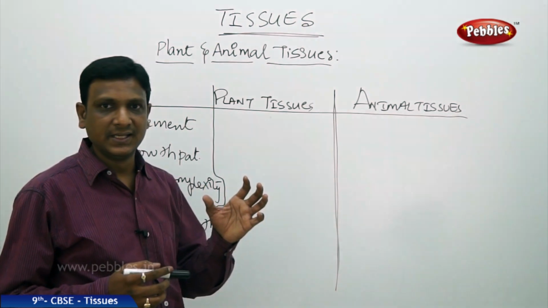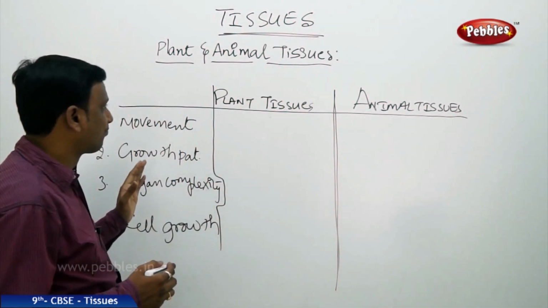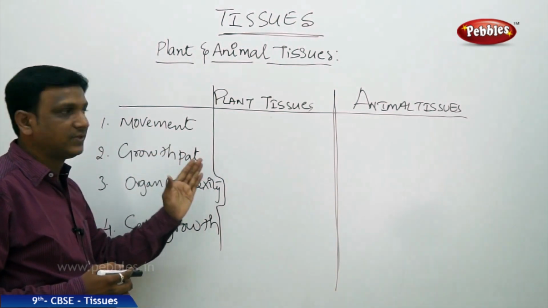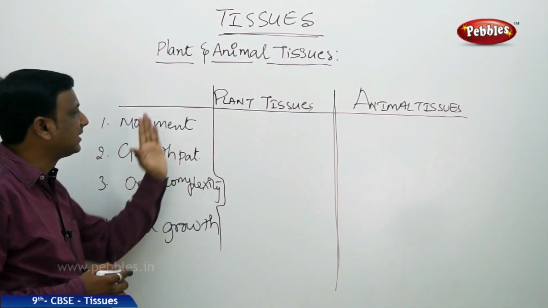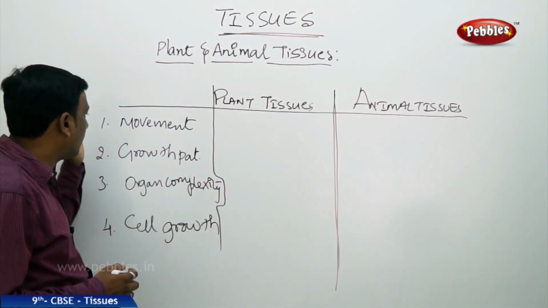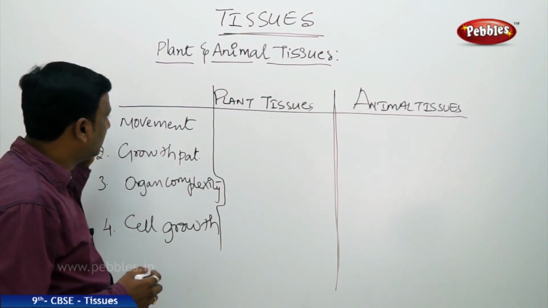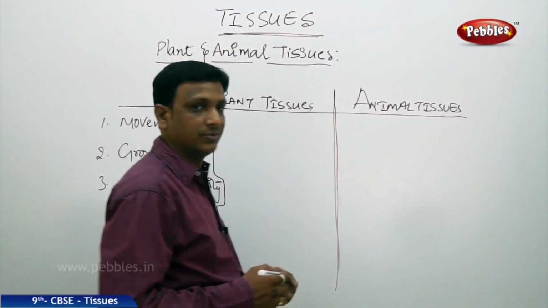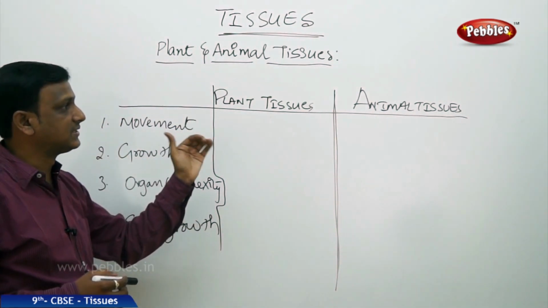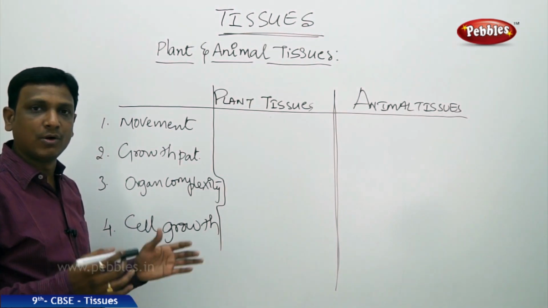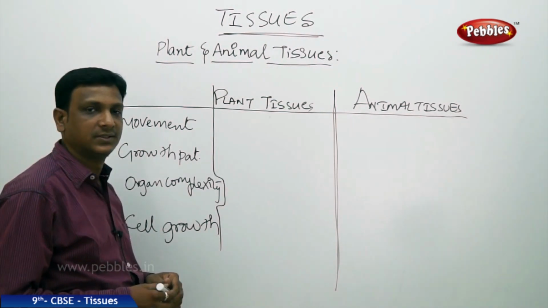Now let us see the differences between plants and animals on certain points. We are going to discuss the differences between plant tissues and animal tissues, and what the various criteria are. Based on these criteria, the plants and animals have different tissues. These points explain why they do not have the same kind of tissue. The first thing is movement.